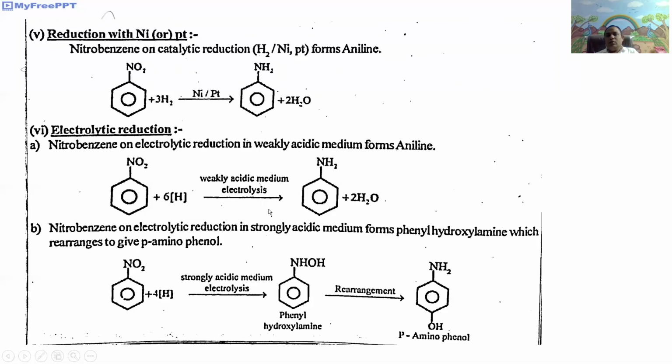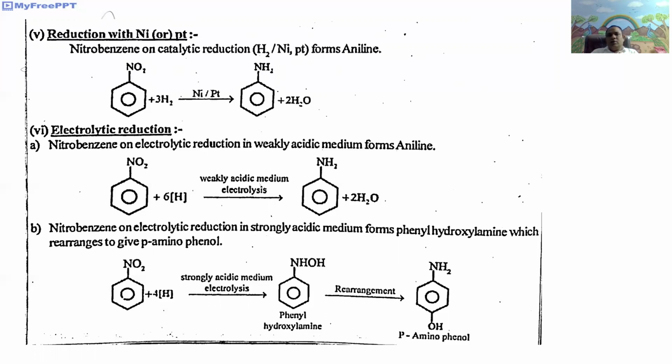para-hydroxyaniline. These are the different products obtained during the reduction reactions of nitrobenzene. That is, first one, nitrobenzene undergoes reduction in the presence of tin and HCl, it gives aniline. Second one, nitrobenzene undergoes reduction with zinc and ammonium chloride, it gives N-phenyl hydroxylamine. Third one, nitrobenzene undergoes reduction with zinc in alkali media, it gives hydrazobenzene.